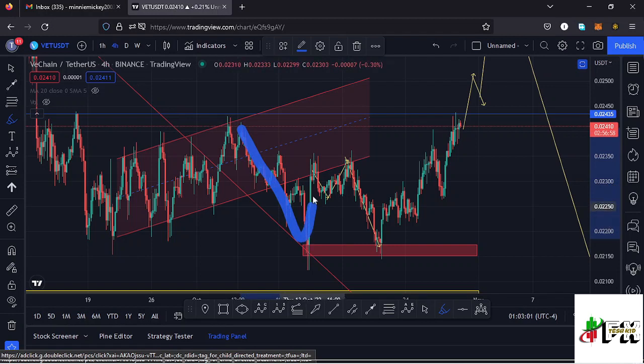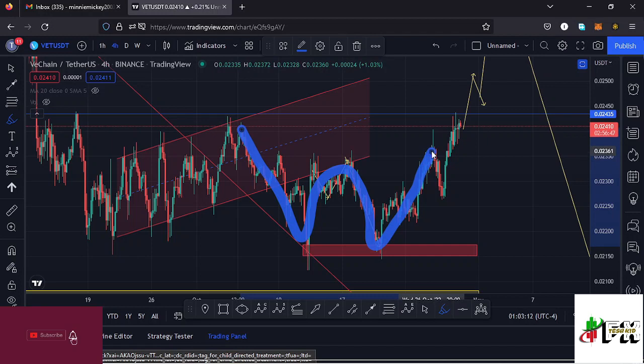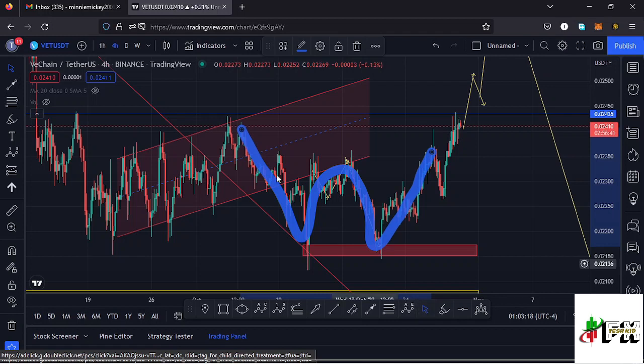and if I draw it out we can have that as the first bottom, then saw a very nice bounce to the upper side, seeing the neckline, then the second bottom was in, then we have seen a very nice bounce to the upper side, and today it seems like we are seeing that breakout to the upper side. And this is a chart pattern that normally breaks to the upper side, having the target area of that breakout as the height between the neckline and the bottoms.